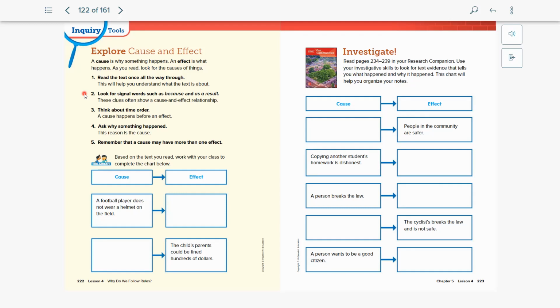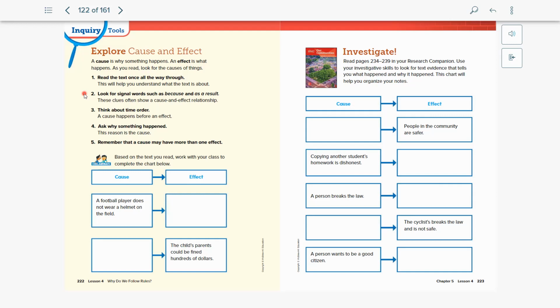Who is responsible for you? And so the child's parents could be fined hundreds of dollars. What was the setting? What was the situation? What was the cause that you noticed on the previous pages? And you can go ahead and answer the second one by yourself. So using your resources just from the previous pages, go ahead and answer that one.